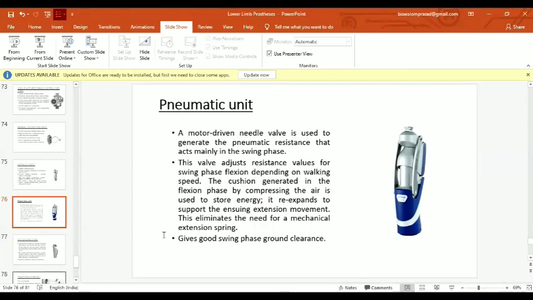Pneumatic knee unit. It is a motor-driven needle valve often used to generate the pneumatic resistance that acts mainly in swing phase. This valve adjusts resistance values for swing phase flexion depending on walking speed. So it provides very better swing phase ground clearance than any other knee joint. It is a cushion generated in the flexion phase by compressing the air, which is used to store the energy, and it re-expands to support the ensuing extension movement. So it eliminates the need for a mechanical extension spring.